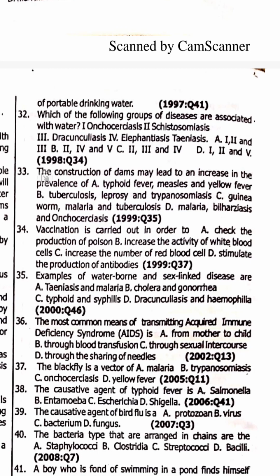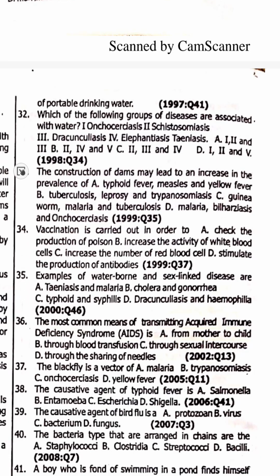Dracunculus medinensis is spelled Dracunculus medinensis. The host is the cyclops or the water flea.